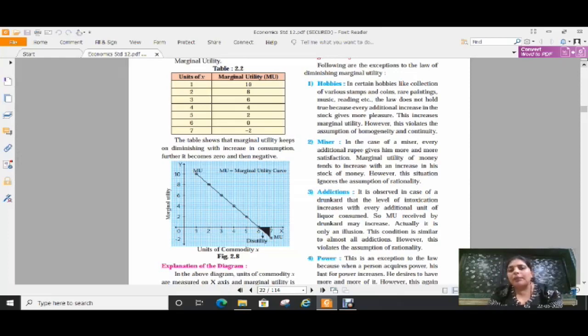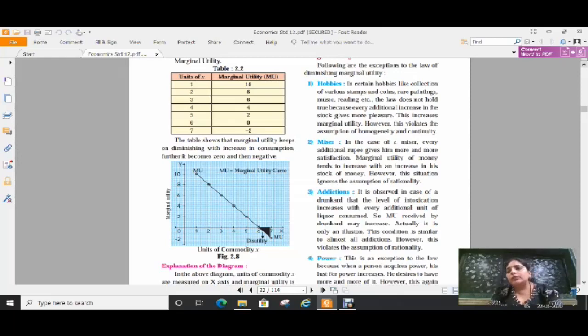The second one is the miser. In the case of a miser, every additional rupee gives him more and more satisfaction. MU of money tends to increase with an increase in his stock of money. The person who is a miser never loses one penny of the rupee. He always wants to save that penny, and that means an increase in that stock of money will always give him satisfaction, not dissatisfaction. Therefore, this one is also an exception.